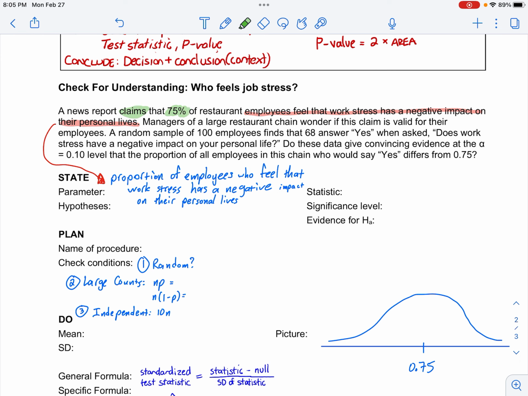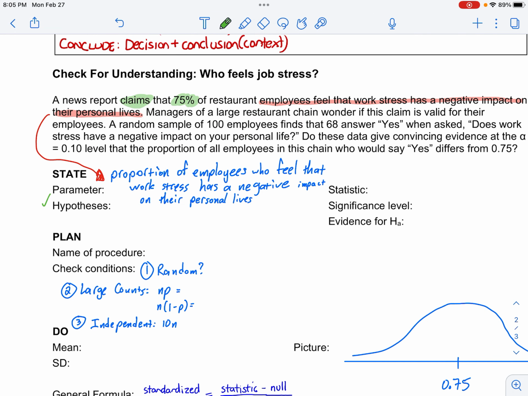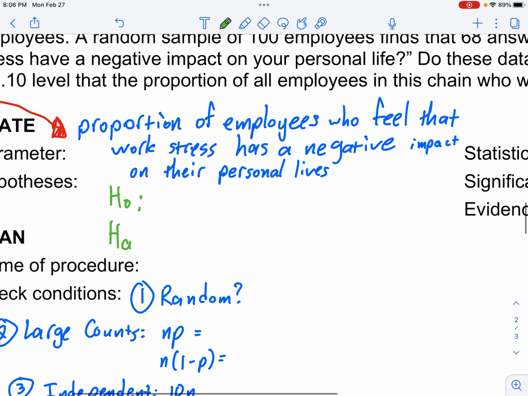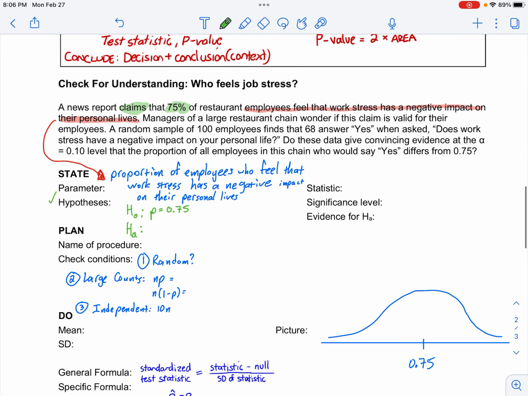Okay, so that leads right into your null hypothesis. Hypotheses is plural, so that means the null and the alternative. Those look pretty similar: H null, H A. So the null is that P is 75%. All right, let's read on here.